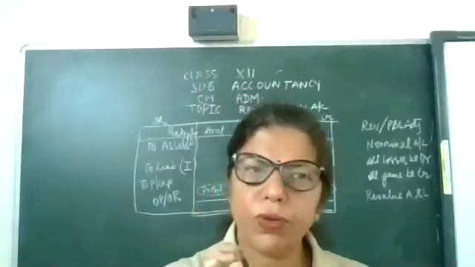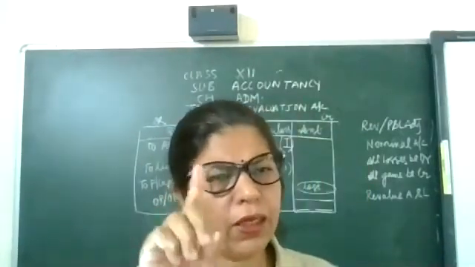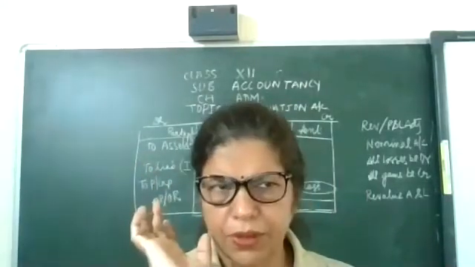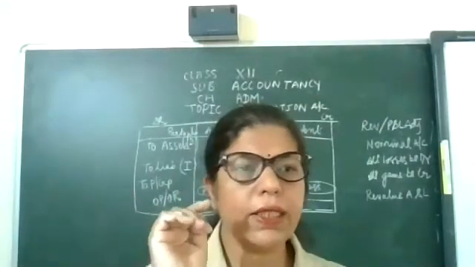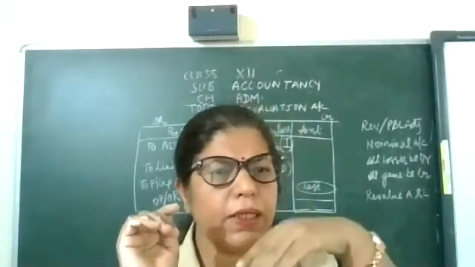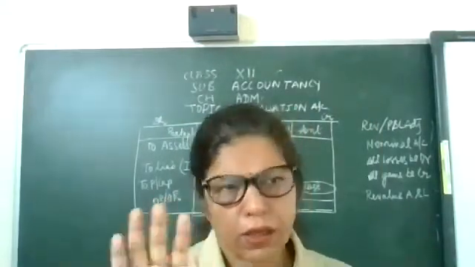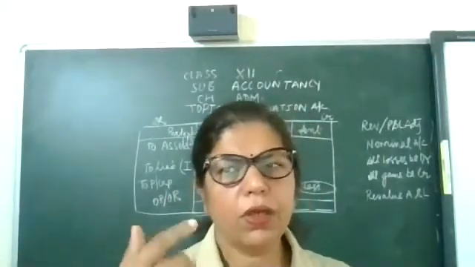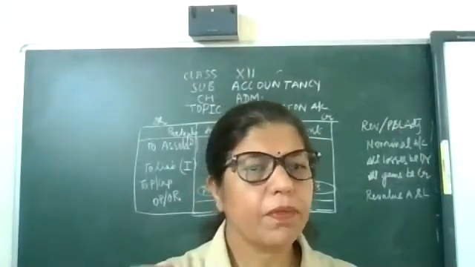Now I am giving you the keyword: asset decrease in debit. You will learn that: asset decrease in debit. Okay. Asset decrease in debit means asset increase in credit. Decrease in debit, increase in credit. Now, opposite, liabilities.